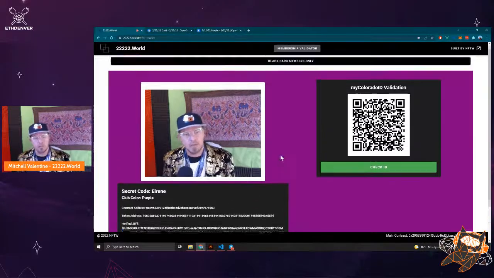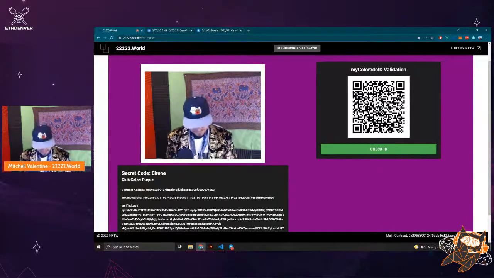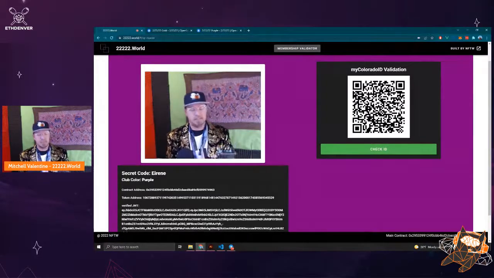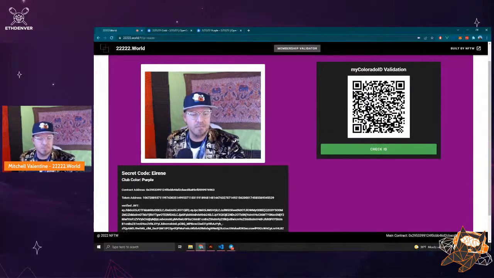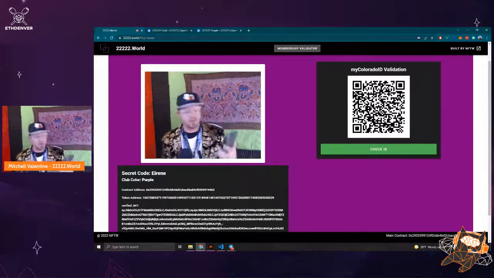So this is where we tie it in with my Colorado validation. We could do, if we wanted to, an ID check. So this is the next step. Since I had my ticket, the next thing I need to do is validate my ID. So I would scan my QR code on my phone, and that ends up generating a validation proof on my phone.